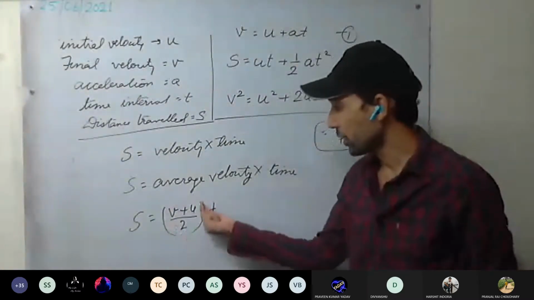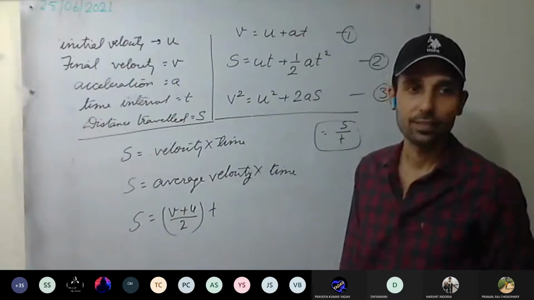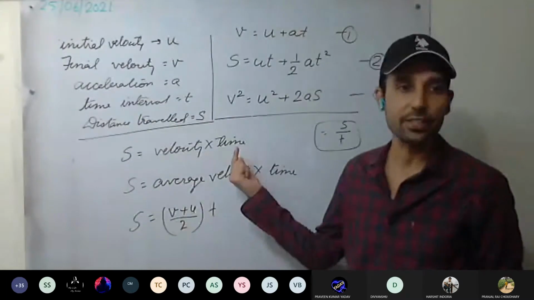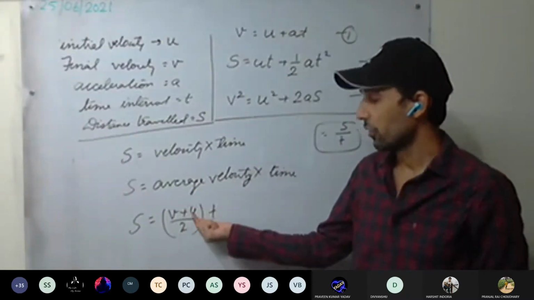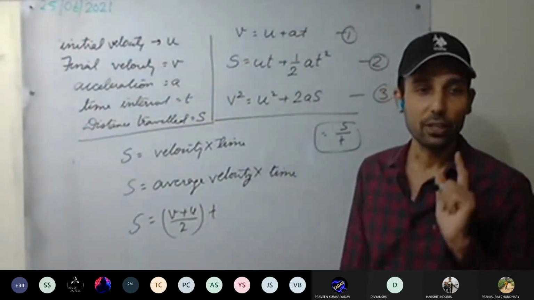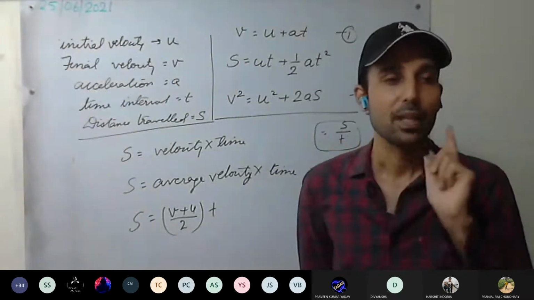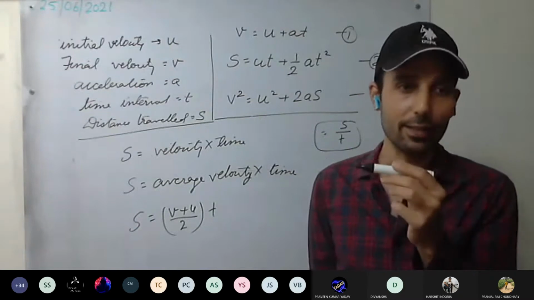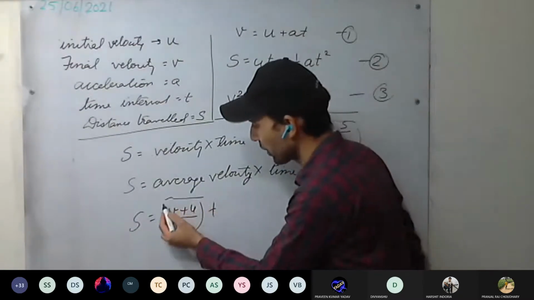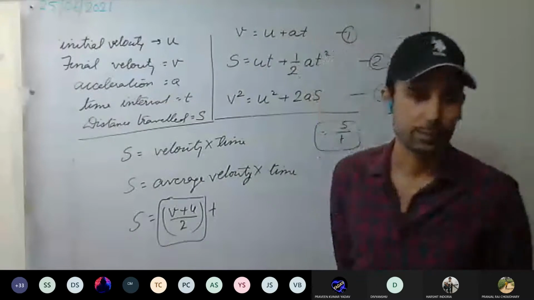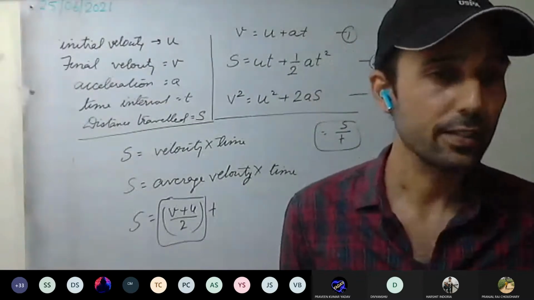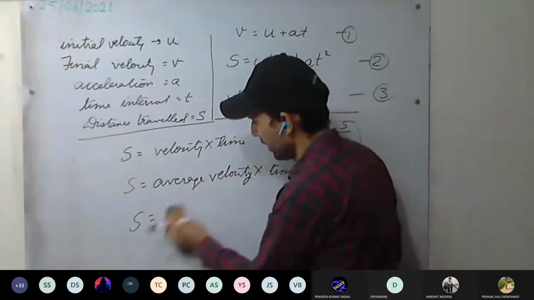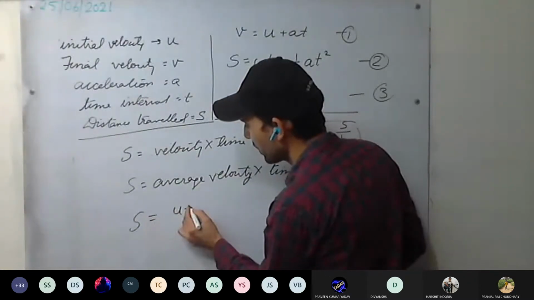How can we use this one? There is a condition required. Only if that condition is satisfied can we use average velocity as v plus u by 2. What is that condition? If the motion is uniformly accelerated. If for the whole motion the body is moving with uniform acceleration, then only is the average velocity u plus v by 2. Understood this one? U plus v by 2 I will write.